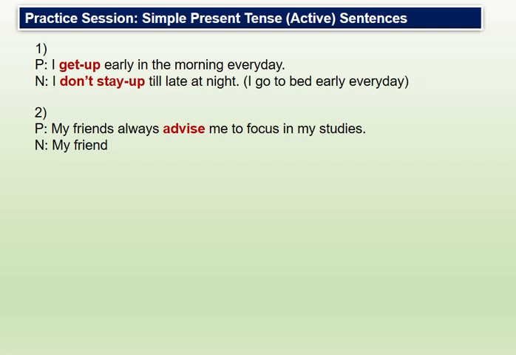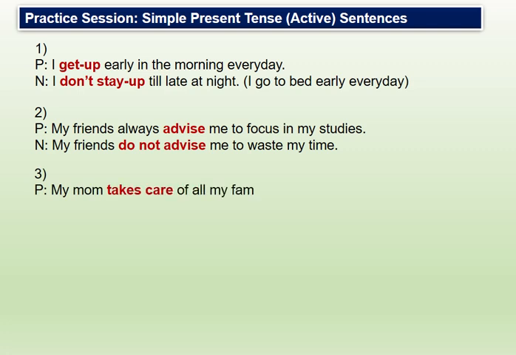Here we have another example, guys, and the subject is my friends. It's a plural, not my friend singular. So my friends are plural, and that's why it is not a third person singular subject, and that's why I put no s or es behind the verb advise. And in the negative there is do not advise.